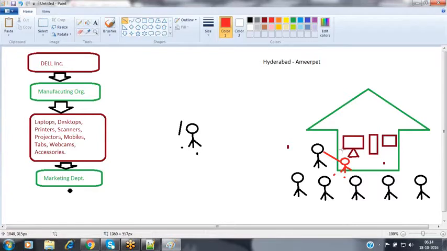He already has a similar kind of product with him. He does not have the budget to buy the product. He is planning to buy the product next year, or this product is not at all suitable for him. There might be so many reasons not to buy that product. Now, the marketing people conduct campaigns and capture the leads.